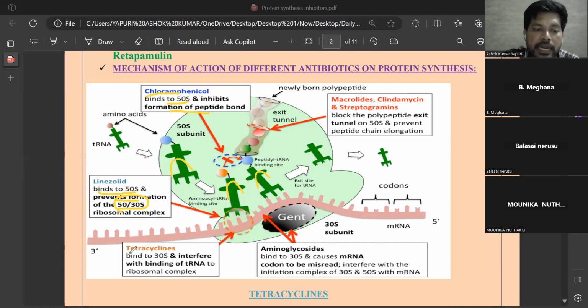And next, tetracyclines. Tetracyclines bind to the 30s ribosomal subunit and interfere with the binding of tRNA to the ribosomal complex. So if tRNA does not bind to the ribosomal complex, amino acid reading does not happen. If amino acid reading does not happen, the peptide bond does not form. If the peptide bond does not form, protein synthesis does not happen.